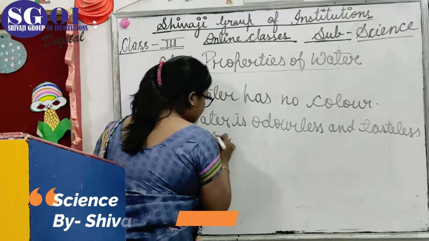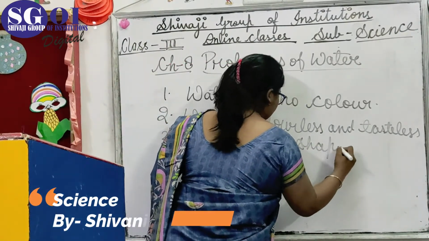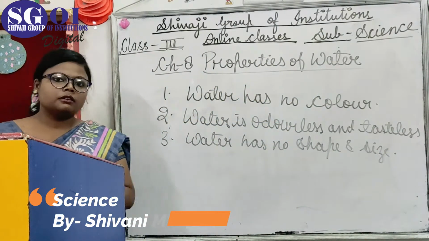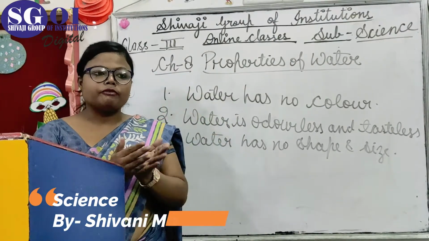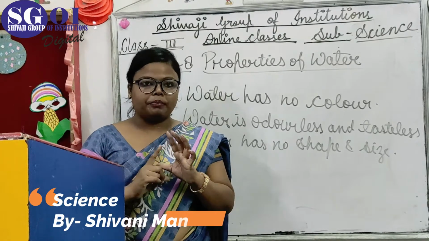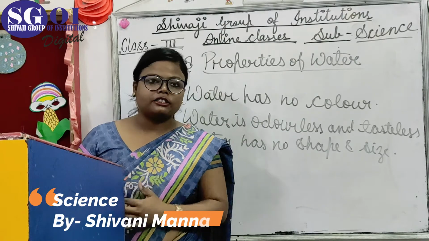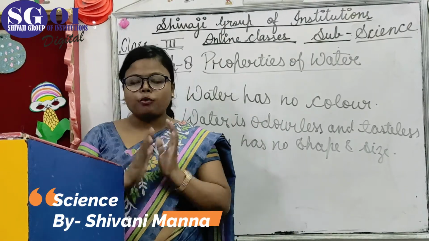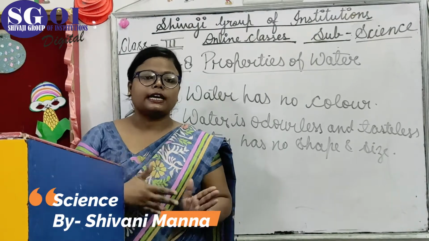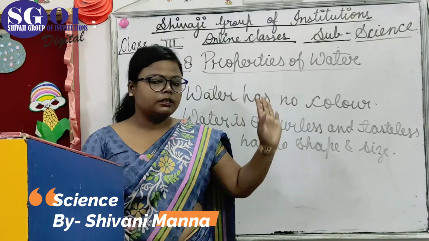Why are we saying this? Because when we pour water in a glass, it takes the shape of the glass. When we pour water in a bucket, it takes the shape of the bucket. Means when we pour water in a particular container, it takes the shape and size of that container. It has no shape and size of its own.